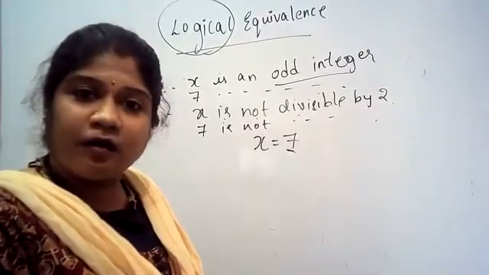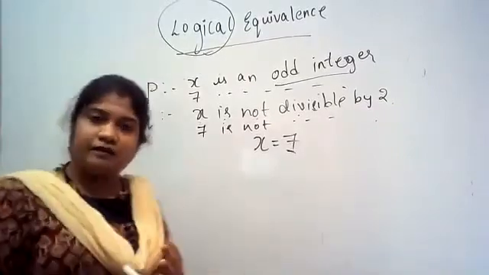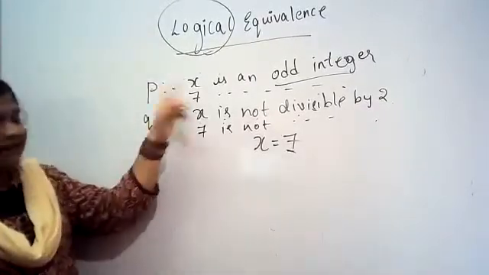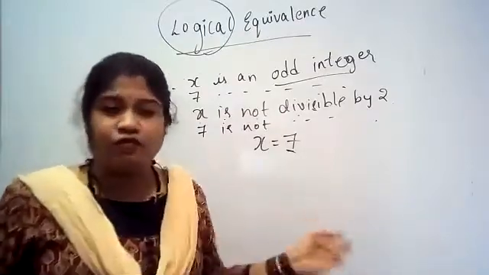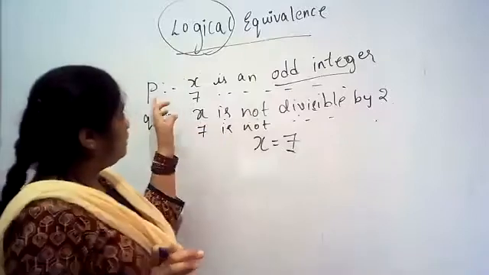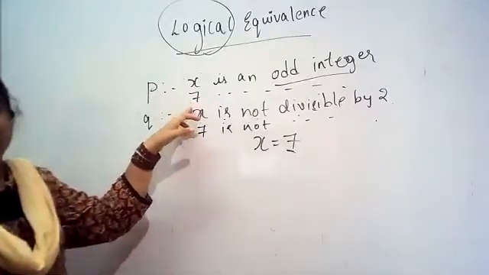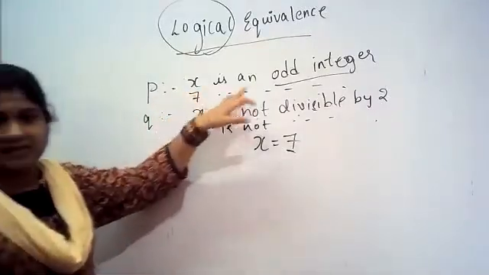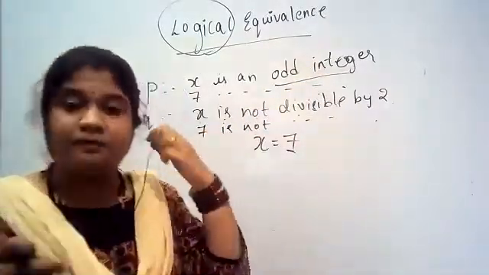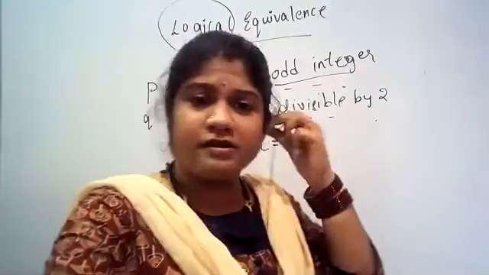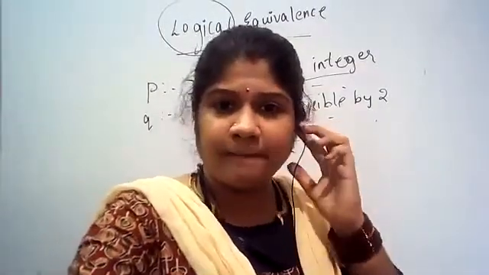How to explain now? Who doesn't know what logical equivalent is? So I'll take x as 7, you take x as 5, you take x as any odd integer. Now replace x with whatever number you have taken. 7 is an odd integer. Whether you know or whether you will accept, 7 is an odd integer.